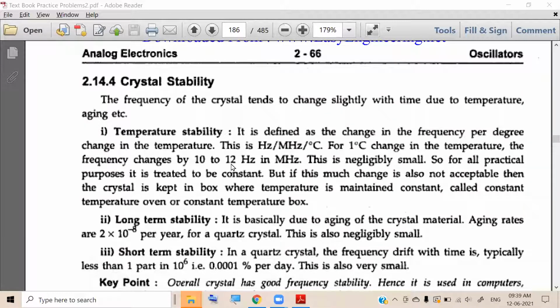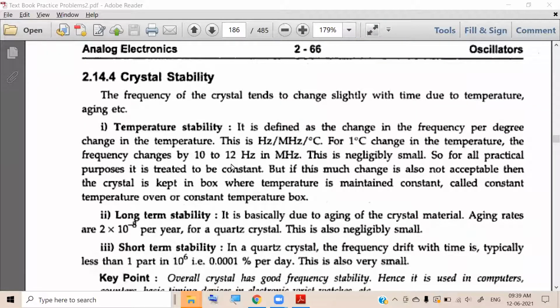Then long-term stability. Every material ages. And due to aging, for example, you are wearing clothes. If for 10 years you are wearing one cloth, it will be more damaged compared to a cloth which you are wearing only for 1 year. So that is due to aging.